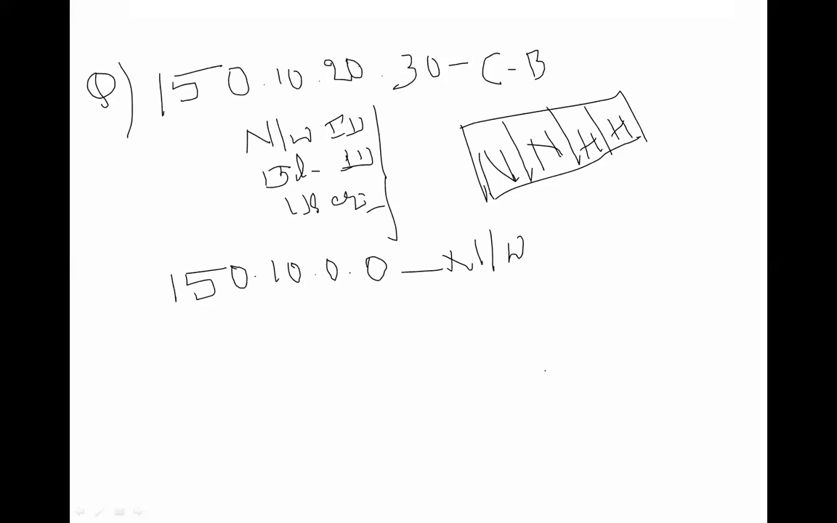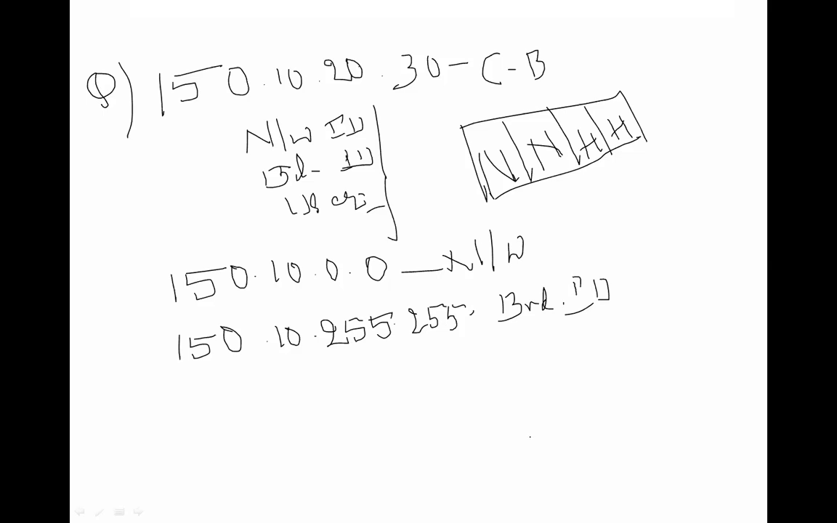How to represent the broadcast ID? Very, very important. You just have to write 150.10. The maximum number for IPv4 is 255, so you write 255.255. This will become your broadcast ID.